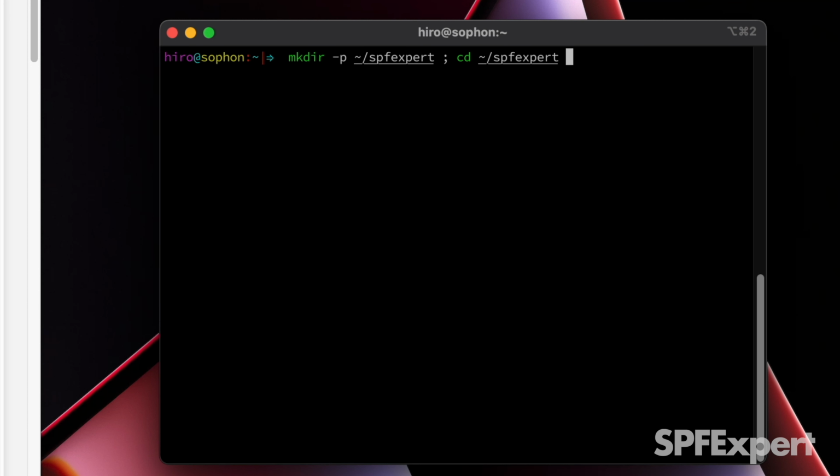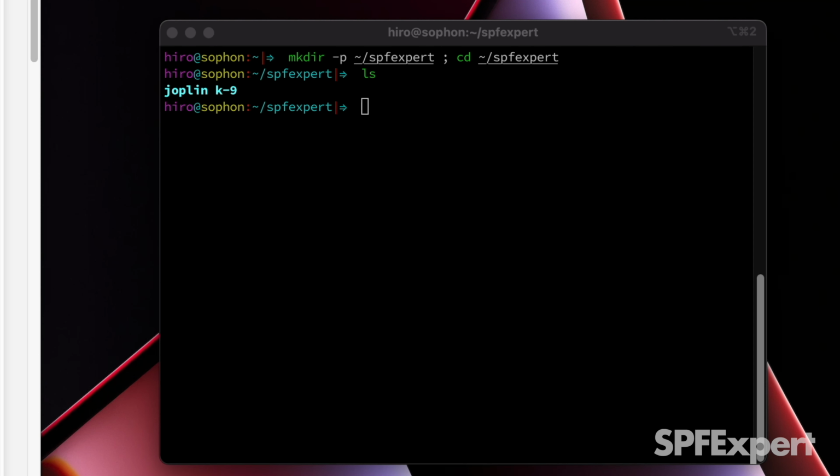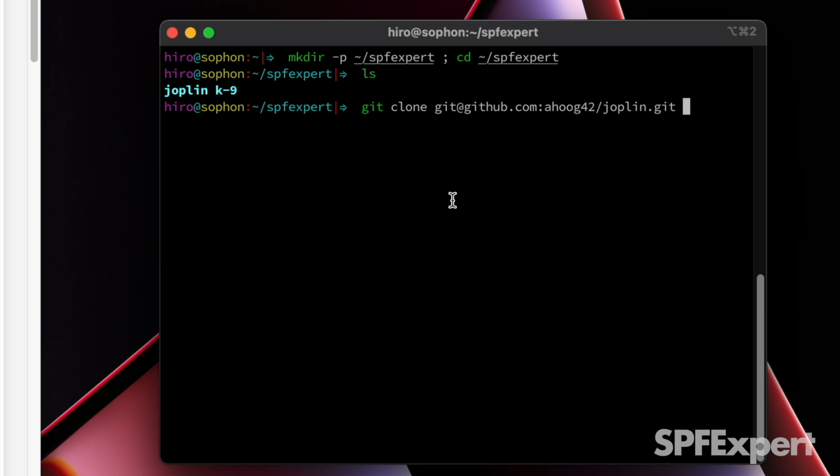So we'll just go ahead and create a directory on our home directory called SPF Expert, and then we'll change into that directory. You can see here I actually already have the Joplin app out there. I've also used the K9 app for other examples. So if you haven't cloned the repo, what you're going to want to do is come out here and do a git clone command. And I have another blog post that I can link you to that will give you step-by-step on how to do this. But we're just going to go ahead and clone the repo directly in here.